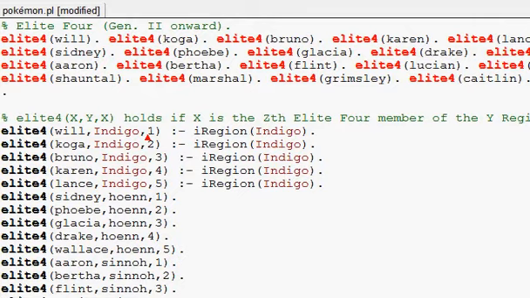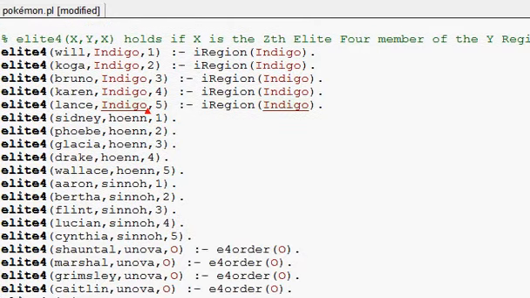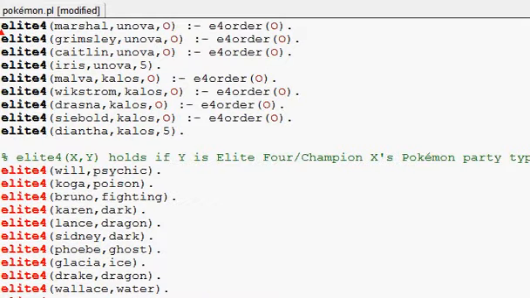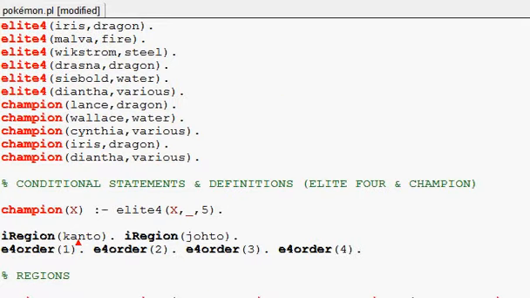So here's kind of the same thing as the gym leaders. You get the name of the person, the region, and the order that you battle them in. Now for the Indigo Plateau, it's technically the Kanto. Johto technically doesn't have a Pokemon League. Well, it does, but it's in Kanto, and it's the same one as the Kanto. I'm confusing myself. So for that, Indigo can be either Kanto or Johto.